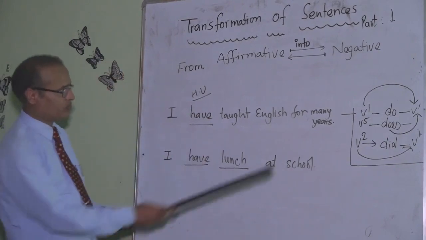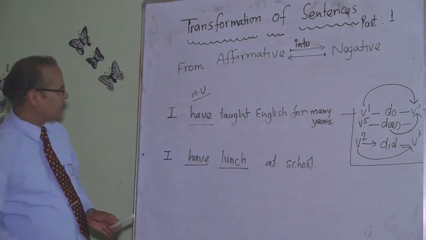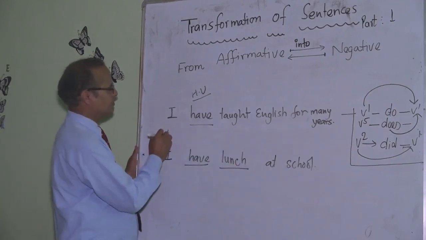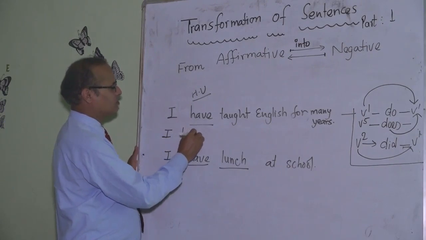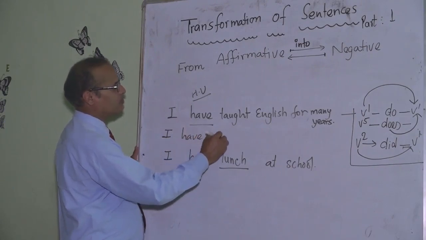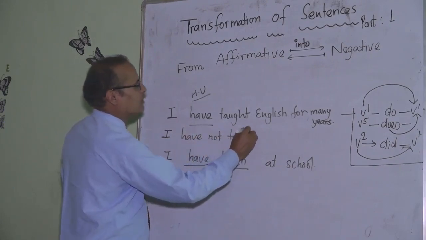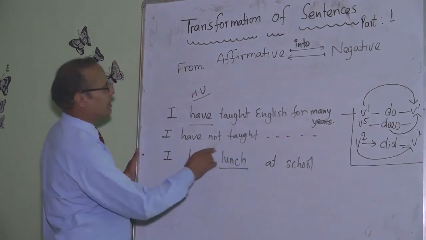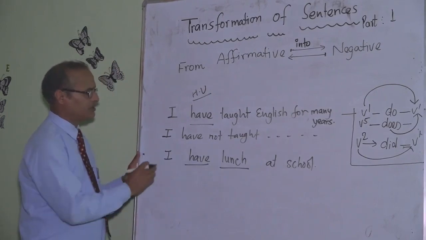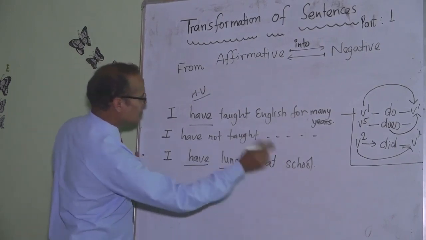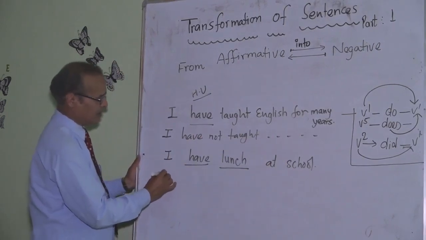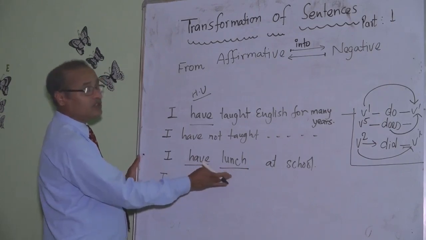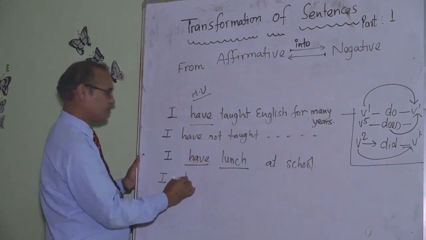Now we have to follow this rule. So for both the sentences, I have taught. No problem. I have not taught English for many years. I haven't taught English for many years. I have lunch at school. I have lunch, main verb. Do.